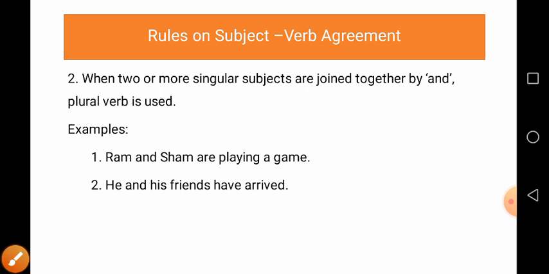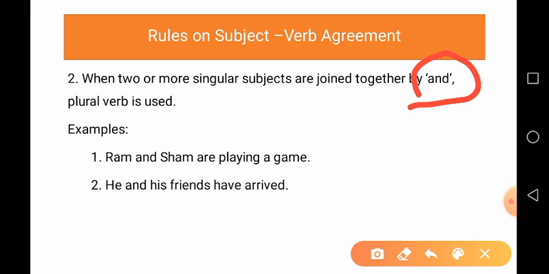When two or more singular subjects are joined together by and, a plural verb is used. Now you can see two singular subjects. The first is Ram and the second is Sham.